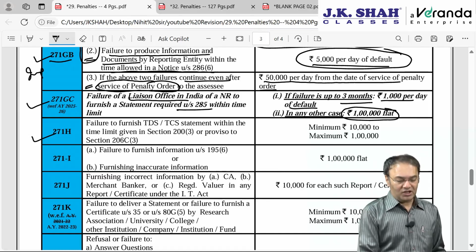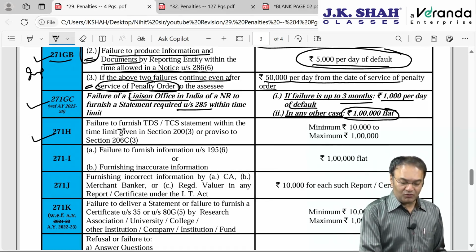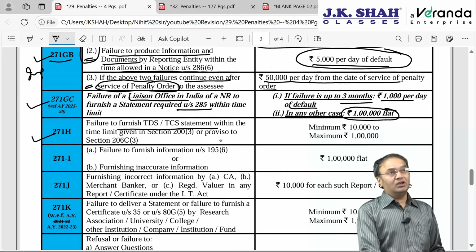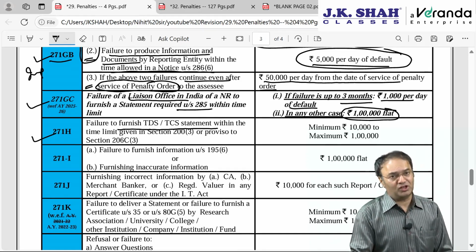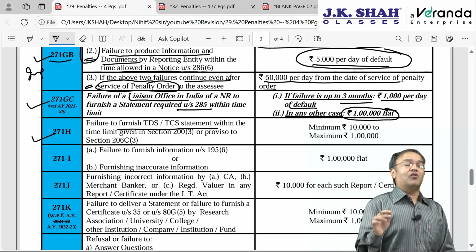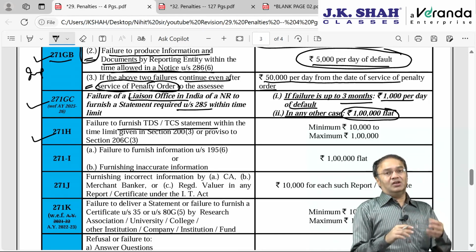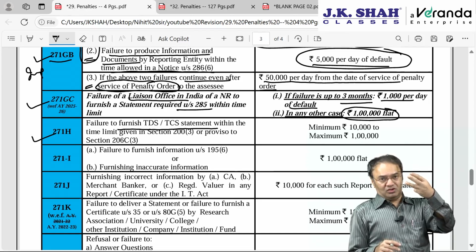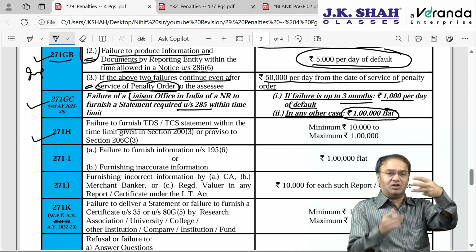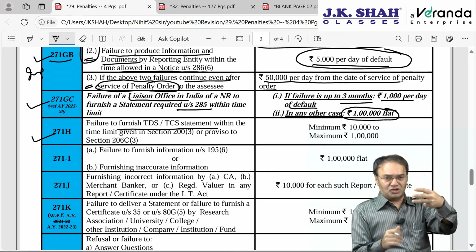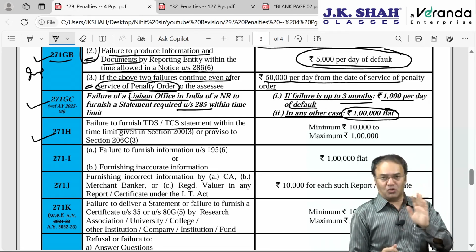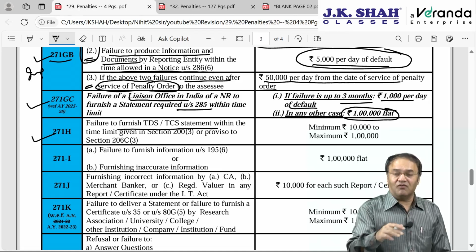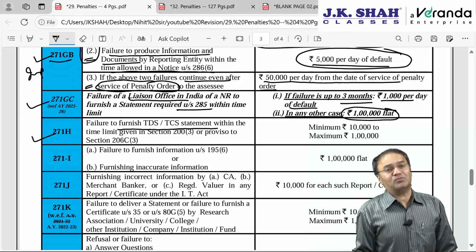Next is 271H, which is failure to furnish the TDS TCS statement. If you recollect, in the TDS TCS chapter we have discussed that this quarterly statement is to be furnished within some time limit. For TDS, for the first quarter ending April, May, June, the time limit is 31st July to furnish this statement. Next quarter, July, August, September, it will be 31st October and so on. Next month, 1 month after the end of the quarter, except for the last quarter.